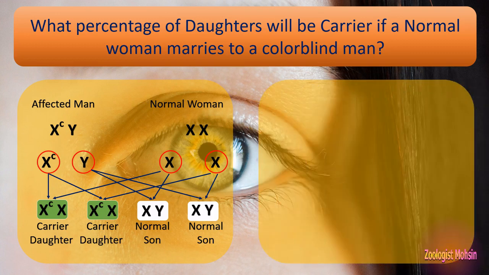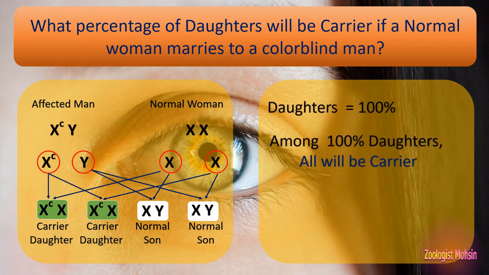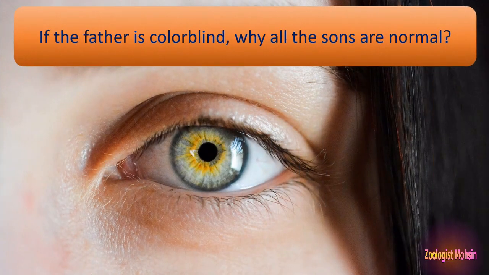So in this case, we shall take daughters as 100%, and from the 100% daughters, we shall determine how much percentage is carrier. We can see in the result that all the daughters are carriers. So among 100% daughters, all will be carriers. That is the answer.